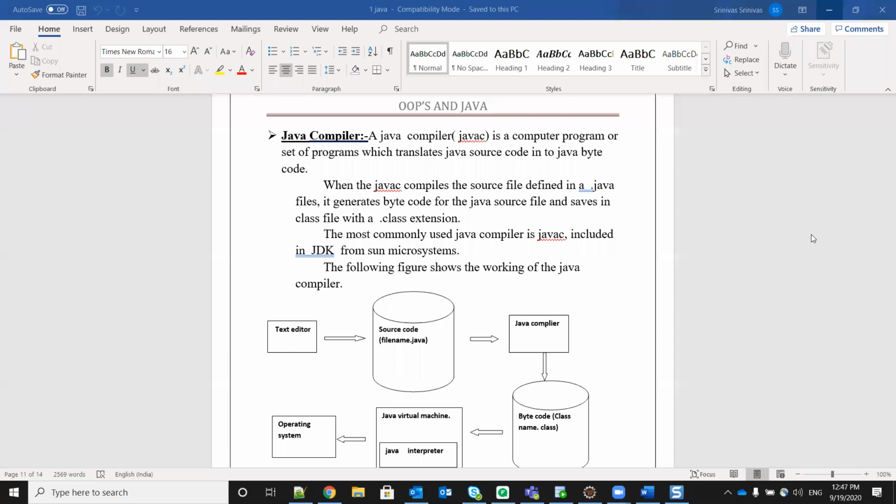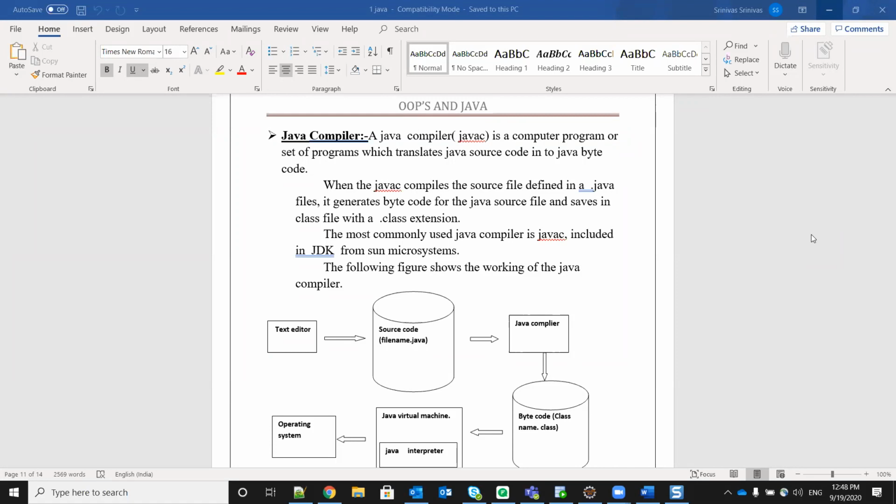What do you mean by compiling? All of you know, it will check for errors, syntactical errors. If there are any mistakes in the specified program, it will show them. Then we have to rectify them, and after rectifying, we have to compile the program again. Till we don't get any errors, we have to compile the program. When we are not getting any errors, it means we don't have any errors. So it will compile the program.